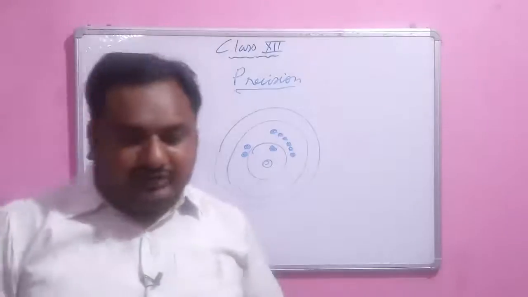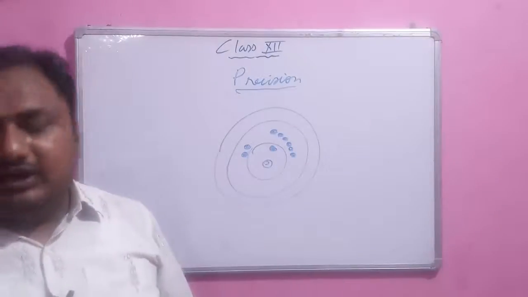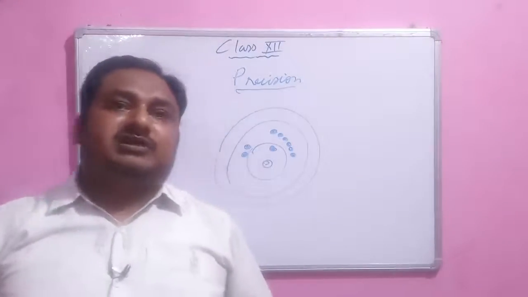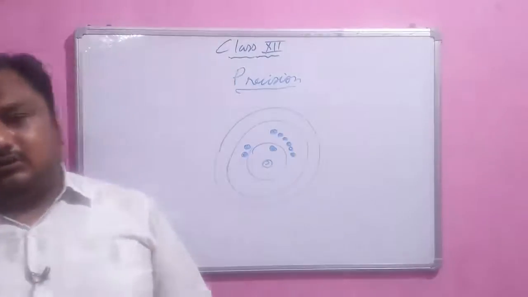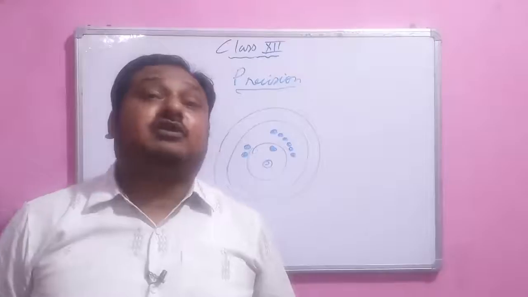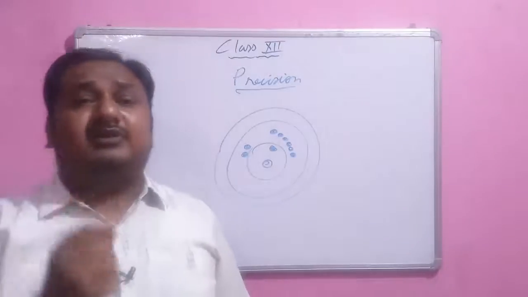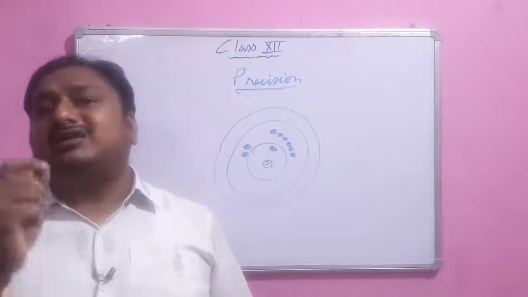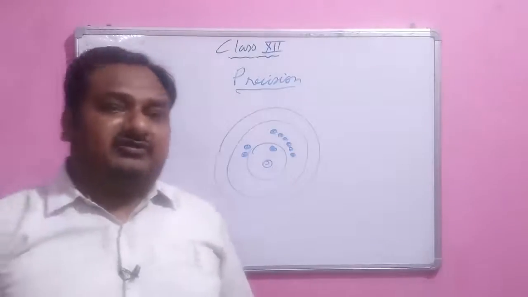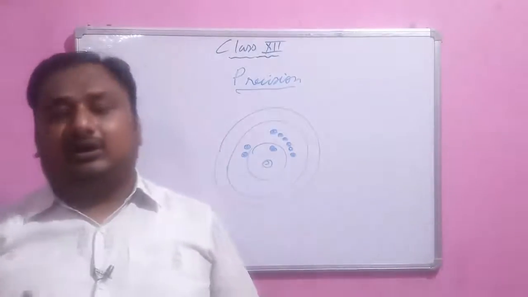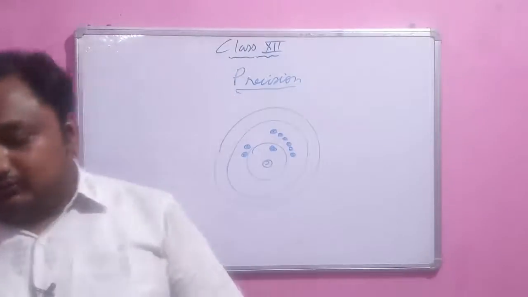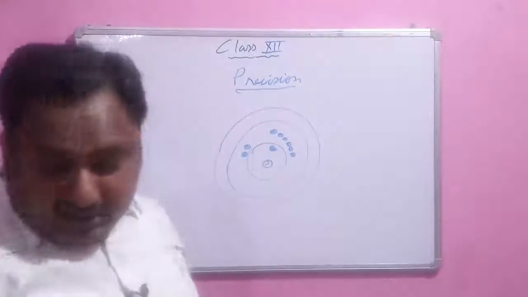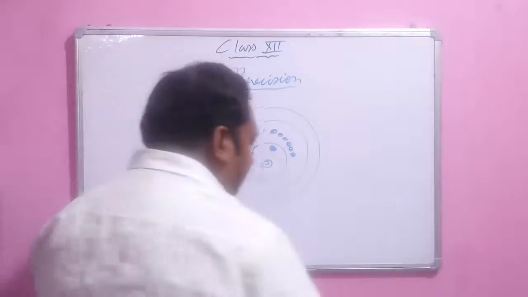Now we are going to learn about errors. Whenever we measure some physical quantity, it is not possible to measure with 100% accuracy. There is some error that we can't eliminate.